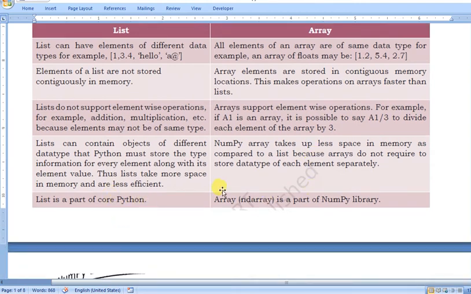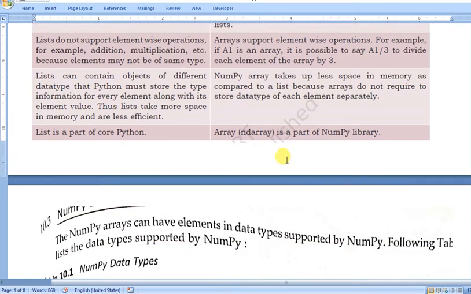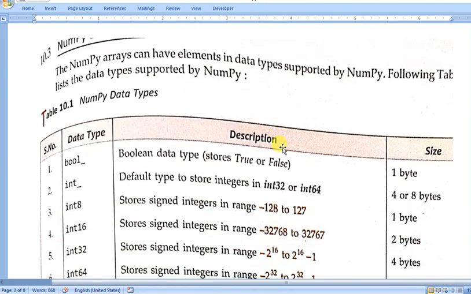List is a part of core Python, and ndarray is a part of the NumPy library. So this is the basic difference between list and array. Sometimes the question is asked on this topic, list and arrays, so you can answer this.